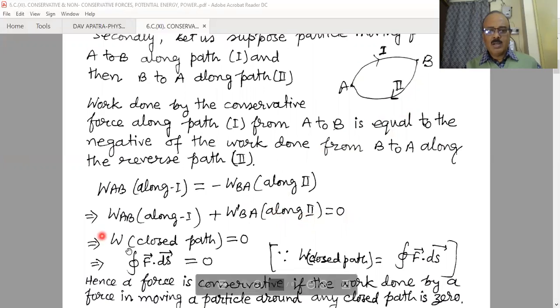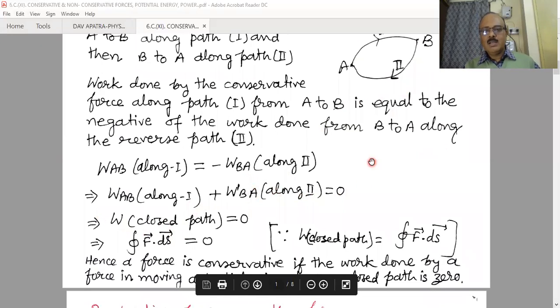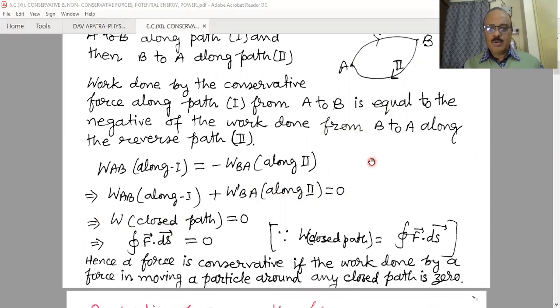That means work done over a closed path is equal to 0. In a conservative force field, when the initial point and final point are the same, that means the path followed is a closed path, the total or net work done in a closed path will always be 0.